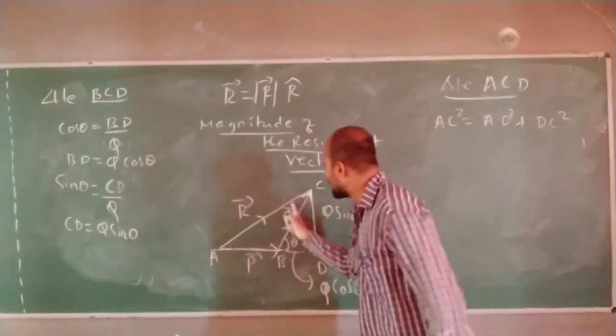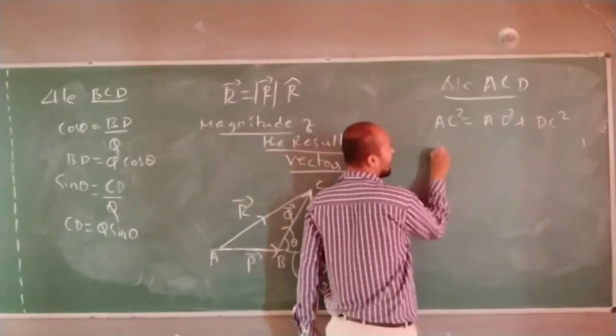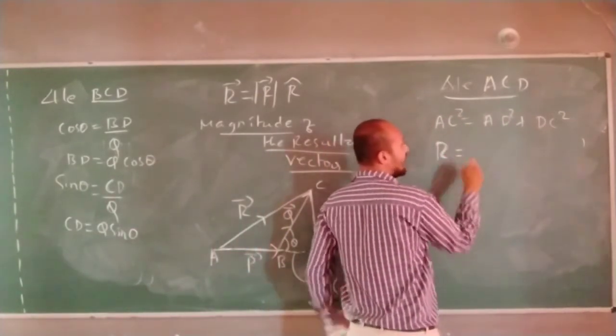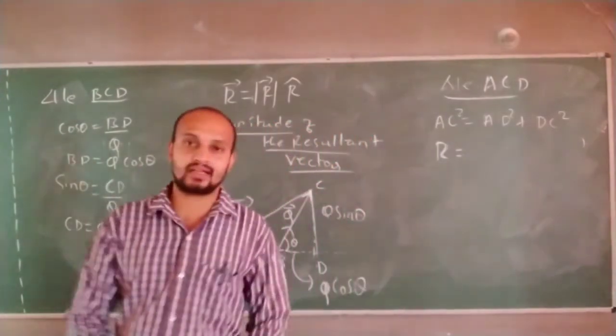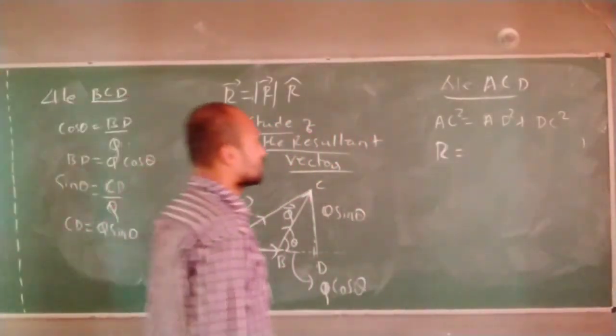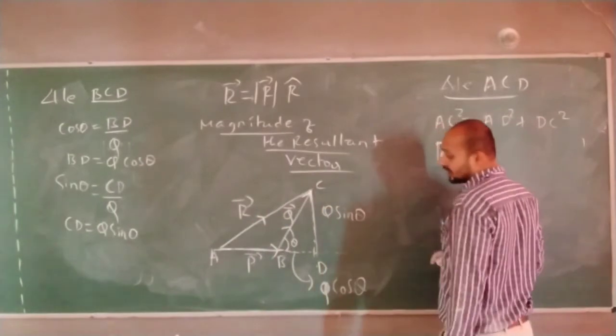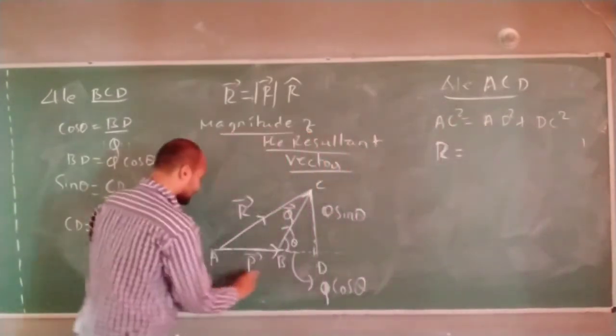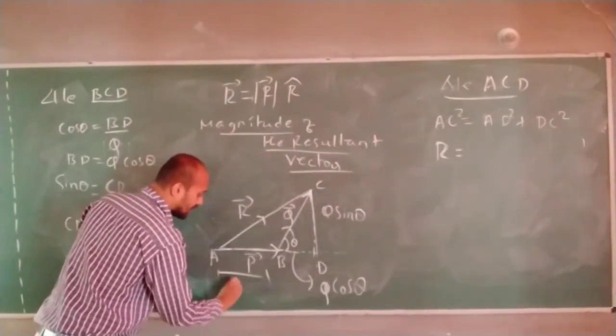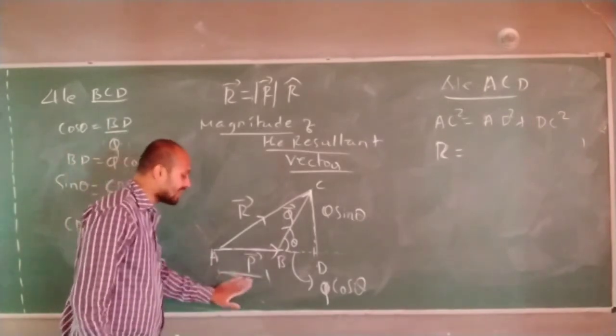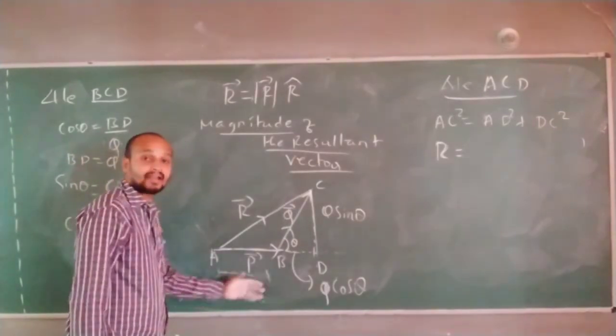What is AC square? Let us take this as R. R is the magnitude of the resultant vector. What is AD square? This is P, vector P, plus Q cos theta. I am just measuring the magnitude of this value.